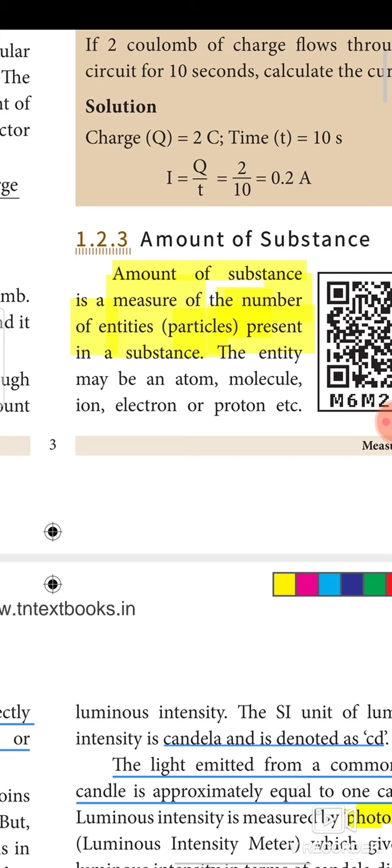What do you mean by entities? Entities means particles. Here, microparticles. What are all the microparticles? Atoms, molecules, ions, electron, proton, neutron, etc. These are all the microparticles. Some more microparticles are there. You might have learnt in your higher secondary. So now move on to amount of substance. Amount of substance is a measure of the number of entities present in a substance. Again I repeat, you need not confuse it with the mass.